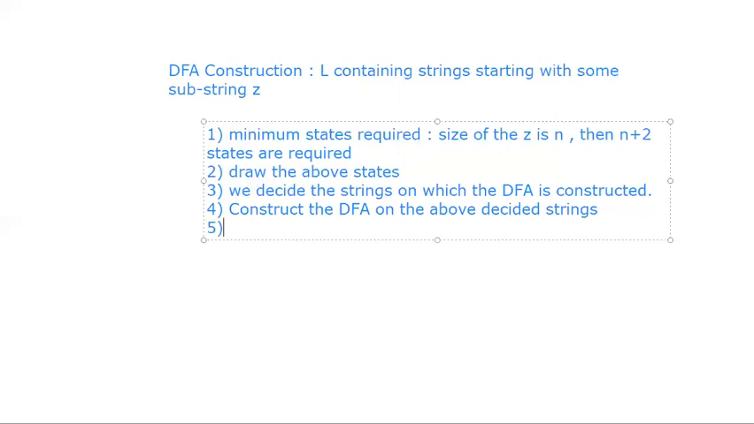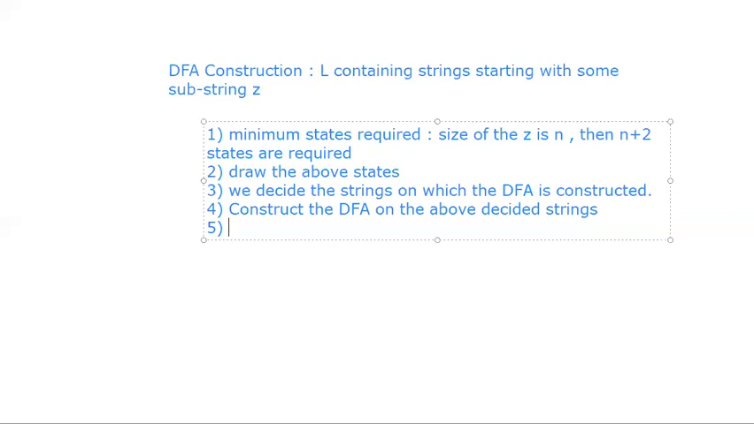Once we have constructed the DFA with the above decided strings, we may not get all the states completely connected. What is the behavior of a DFA? Every state in a DFA should contain all the transitions. If the number of symbols is 3, then every state should contain 3 transitions on 3 different symbols. We need to check whether complete transitions have happened or not from the states.